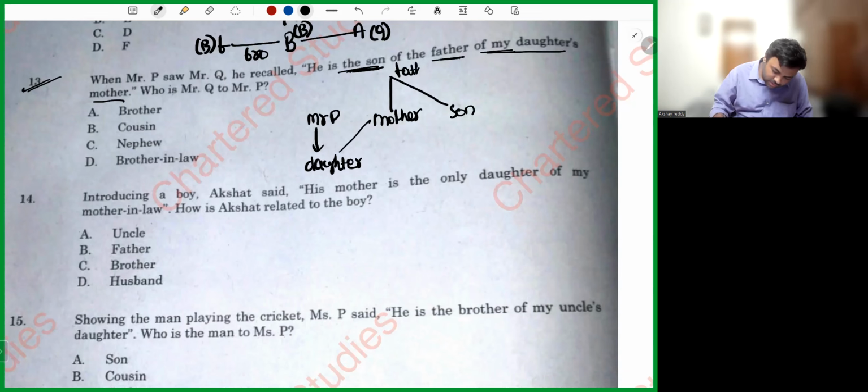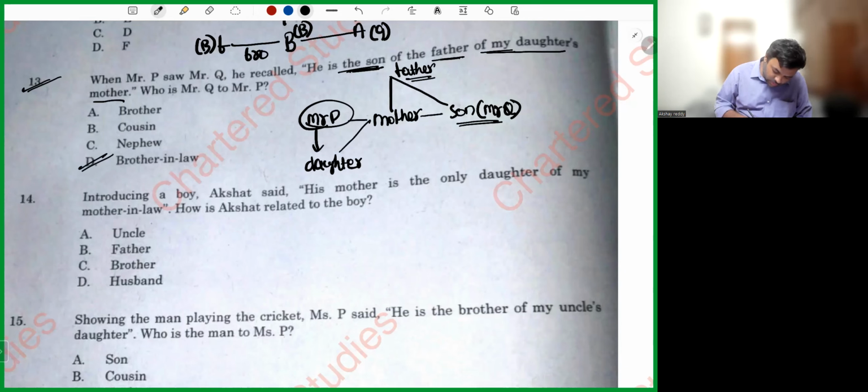He is the son, means Mr. Q. Now, can you see what is the relation? What is Mr. Q to Mr. P? You are asking Mr. P, hey Mr. P, who is Mr. Q to you? Simple. My wife's brother. Brother-in-law.